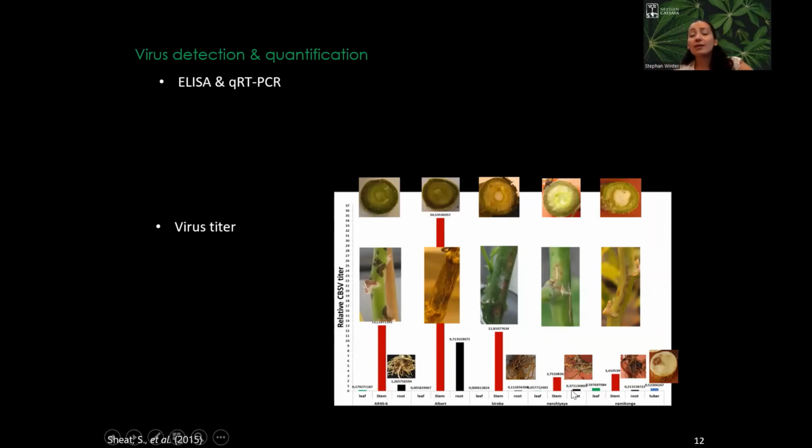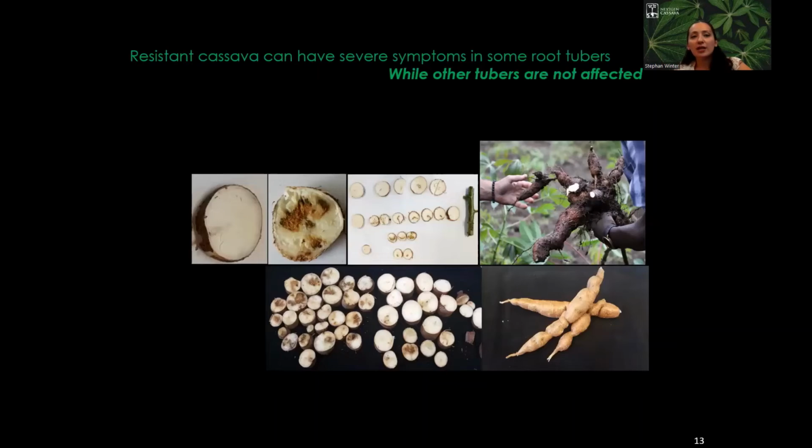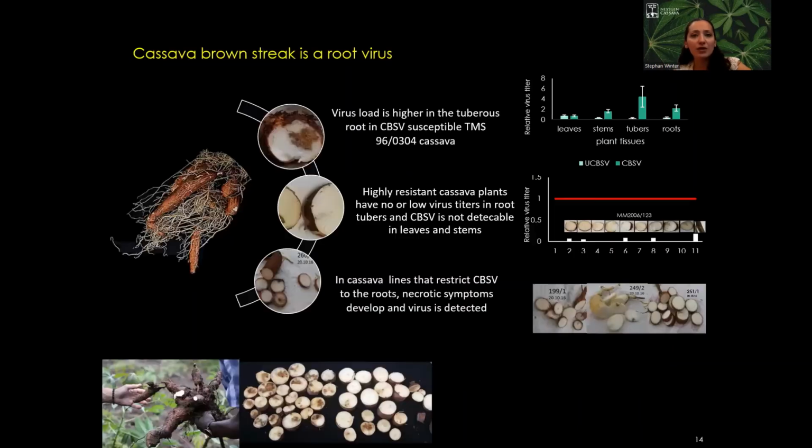So our protocol considered taking samples from leaf, stem and tuber to be sure that we screen the whole plant. Also, for a resistant cassava plant, which has, for example, between 9 and 11 root tubers in the root system, when one tuber shows symptoms with a symptom score of 5, for us it is considered not resistant. Because when the plant is able to replicate the virus and show score 5 symptoms, even in one root, it is considered not resistant. So we also have to take this into account when you screen for resistance.